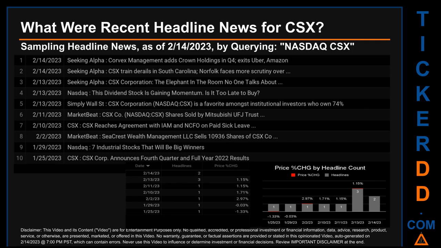The oldest publication date of Wednesday, January 25, 2023, was actually the day with the lowest percentage change in price. It saw a price drop of -1.33%. The latest publication date of Tuesday, February 14, 2023, was actually the day with the highest percentage change in price. It saw a price jump of 2.97%.